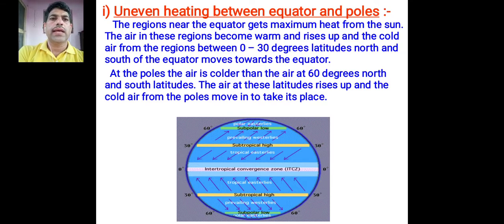At the poles, the air is colder than the air at 60 degrees north and south latitudes. The air at these latitudes rises up and the cold air from the poles moves in to take its place.